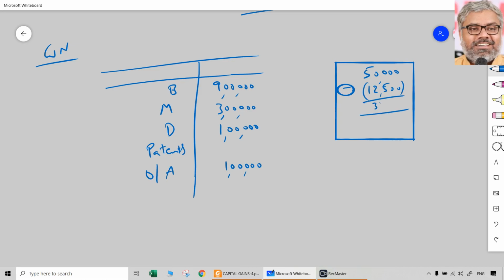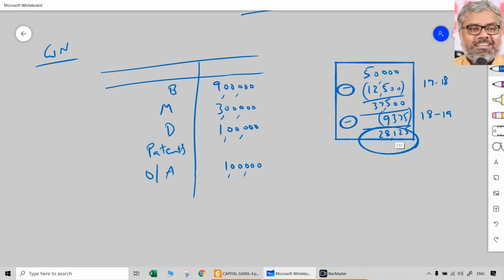So remaining will be 37,500. From that, again 37,500. 17, 18 is this. 18, 19 also depreciation should be provided, right? So on 37,500, 25% means 9,375. If you deduct that also, what is the remaining amount? 28,125.